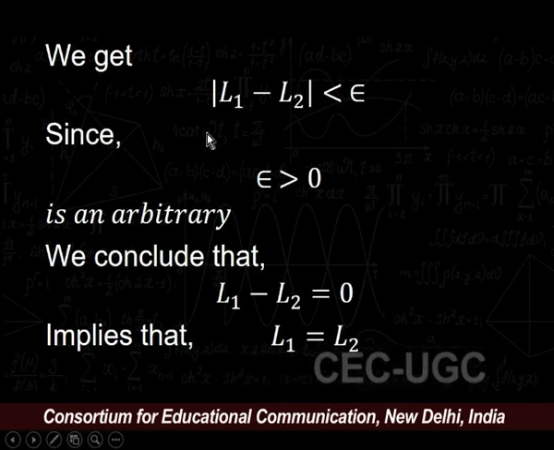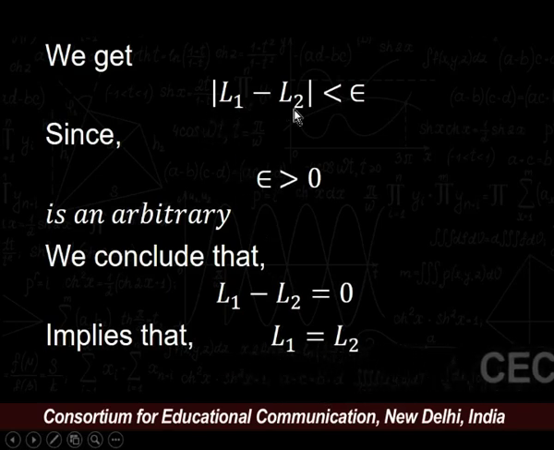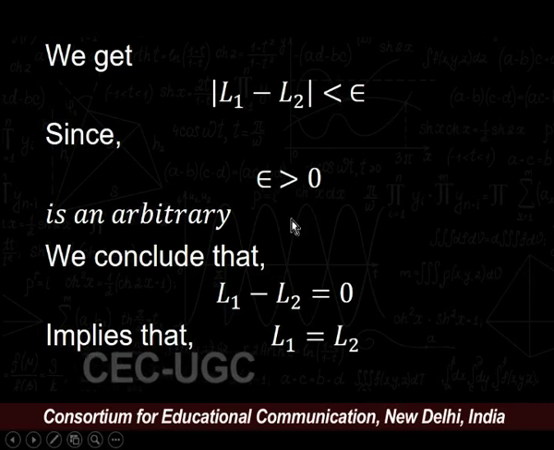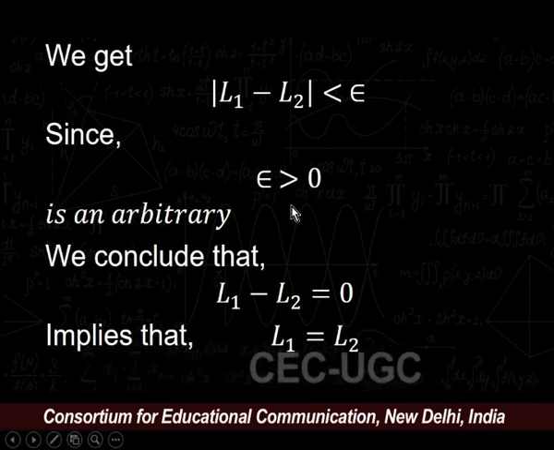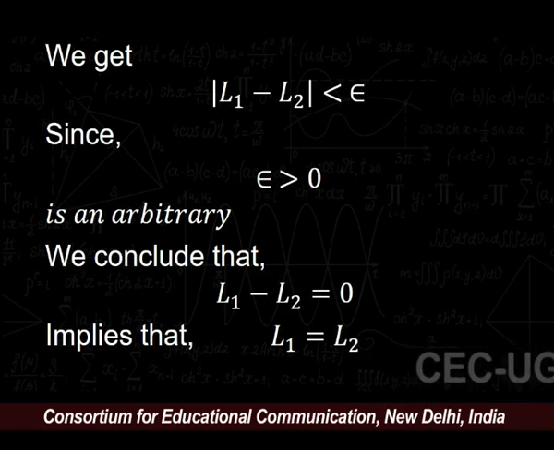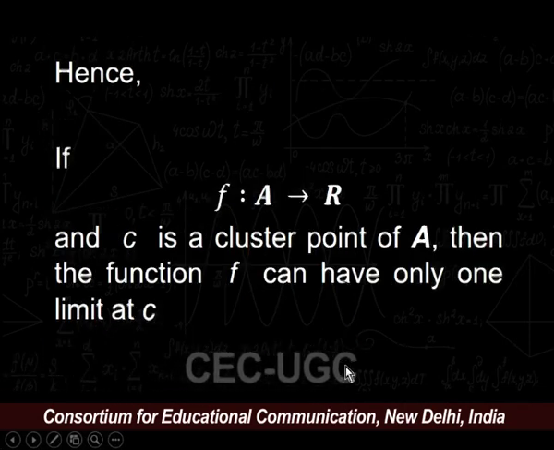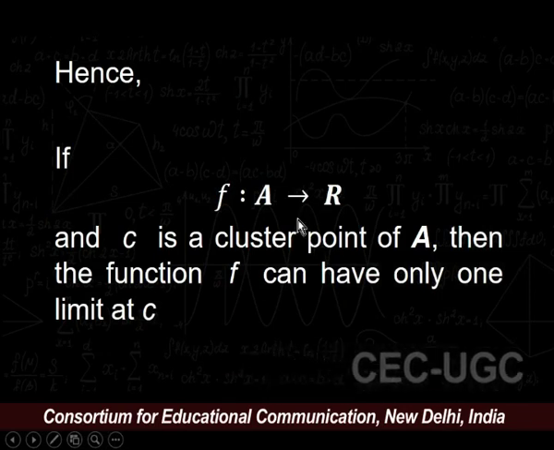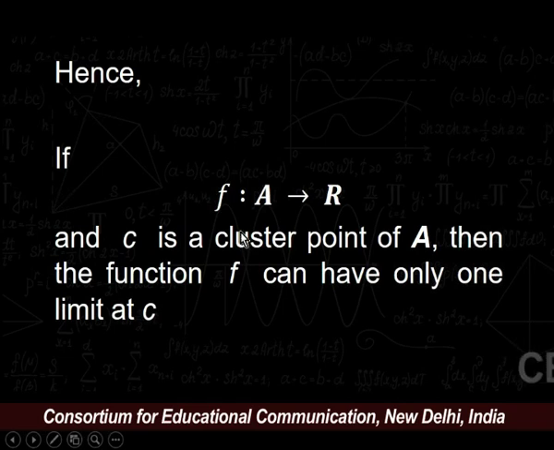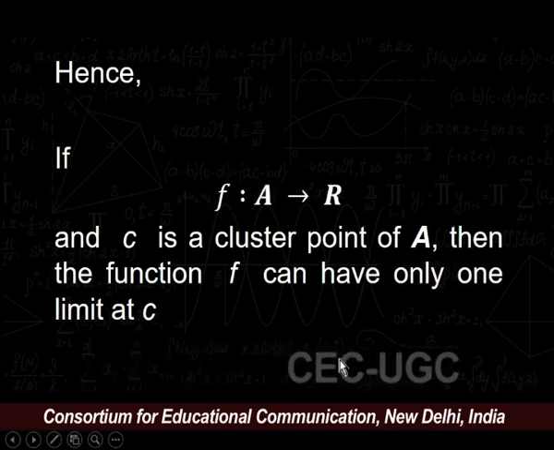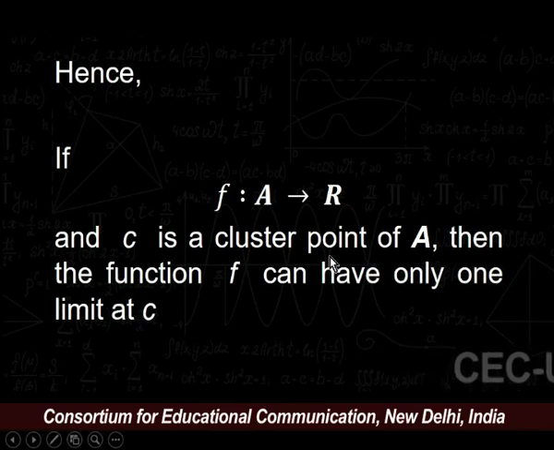Hence, we get modulus of L1 minus L2 less than epsilon, and as we know that epsilon greater than 0 is an arbitrary number, we conclude that L1 minus L2 equals 0, hence L1 must equal L2. So, we can say that if f is a function defined from A to R and C is a cluster point of A, then the function f can have only one limit at point C.